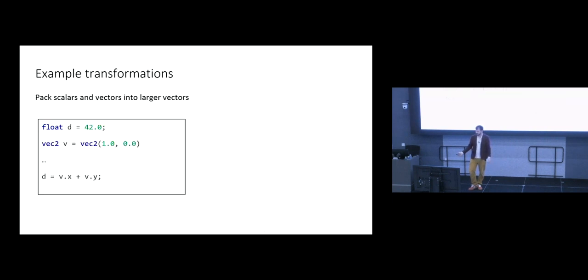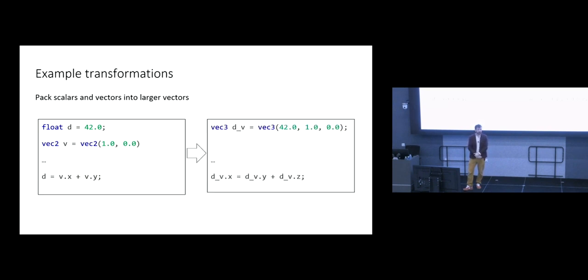All right, one more example then. If we have some scalars and small vectors, we might pack these into a larger vector. So here we've got a floating point number d and a two-dimensional floating point vector v, and one transformation would randomly find these and decide to replace them with a three-dimensional vector. I'm going to call it here dv. It would be called some auto-generated name by the tool.